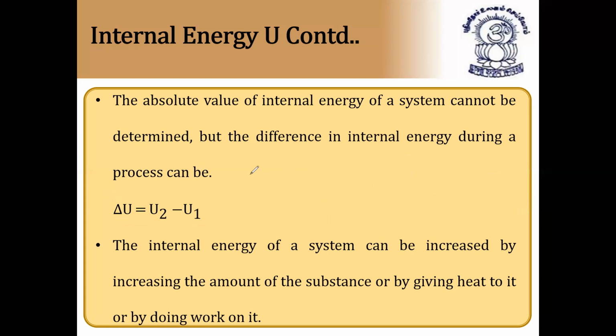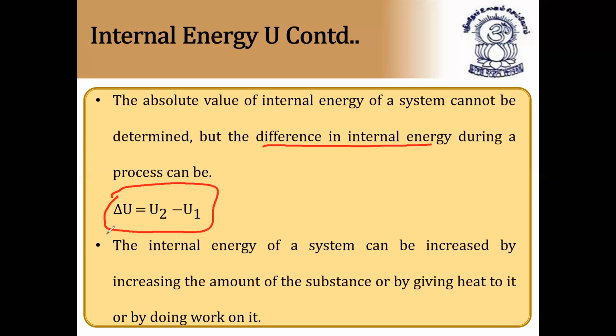We cannot find the absolute value of the internal energy of a system, but we can find the difference in the internal energy during a process, and that is defined by the formula delta U, the change in internal energy, is equal to U2, the final internal energy, minus U1, the initial internal energy.